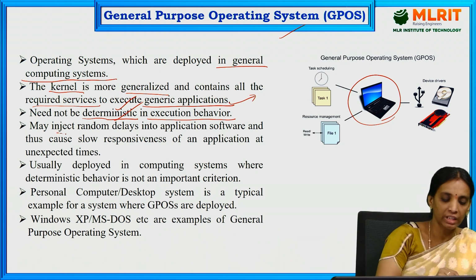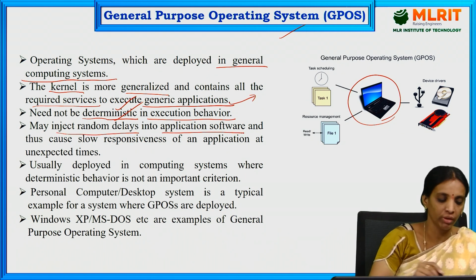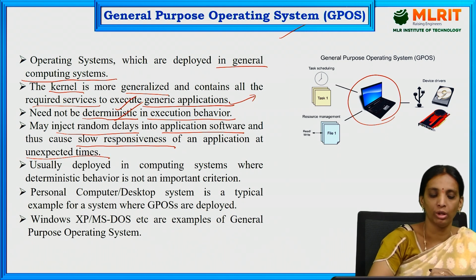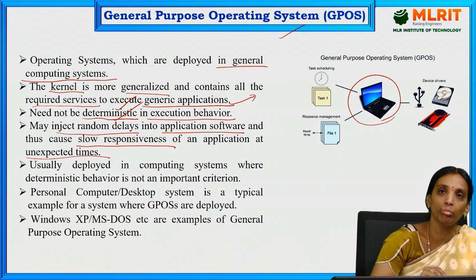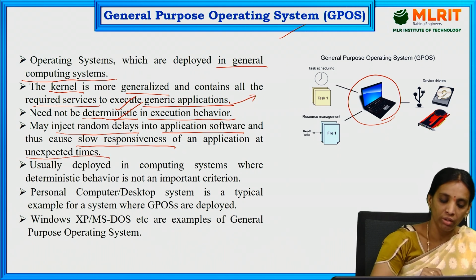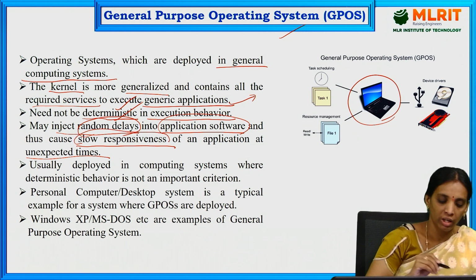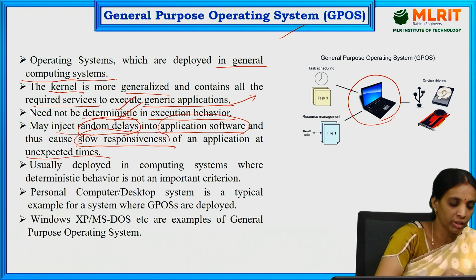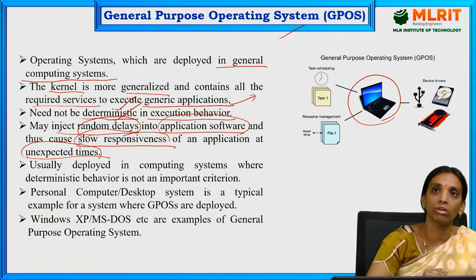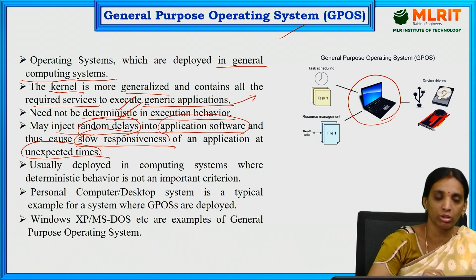It may inject random delays into application software and cause slow responsiveness of the application at unexpected times. Because of this non-deterministic behavior, this OS may cause random delays in the application software, give slow responsiveness, and respond at unexpected times because it is not a time oriented operating system.